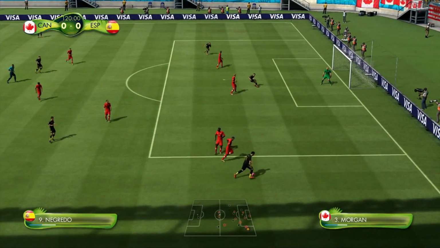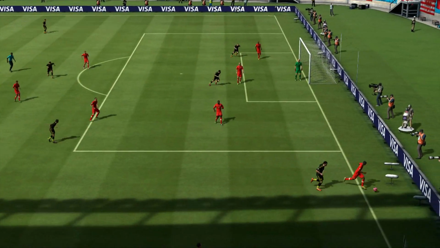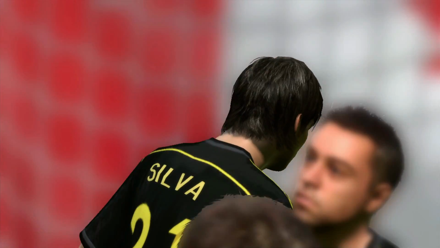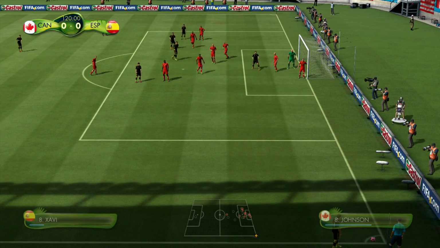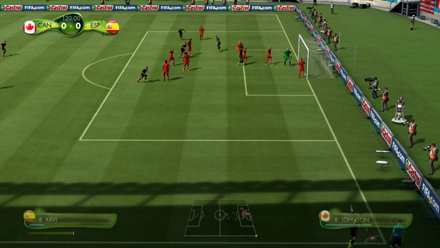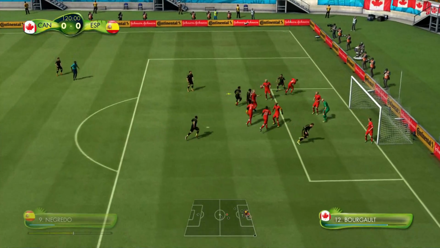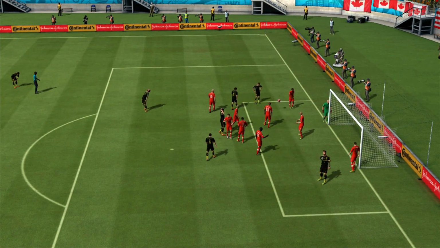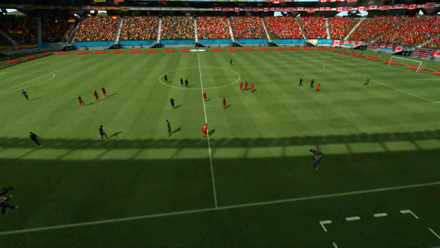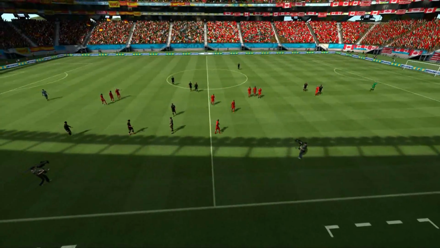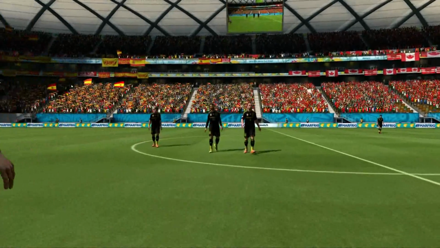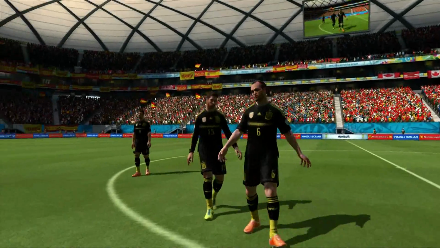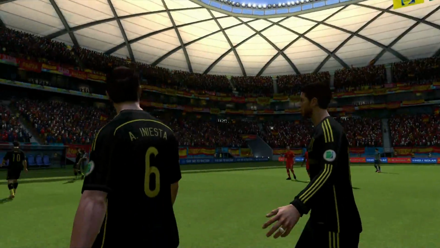Negredo out on the wing. He's just deflected it away for a corner. Spain desperately need to score this, otherwise they're going to penalties. Crossed in. You have to think, oh, that was so close from Xabi Alonso. Oh my god. That was so close, but it's going to penalties, and this is huge from Canada. What a performance. What a performance.